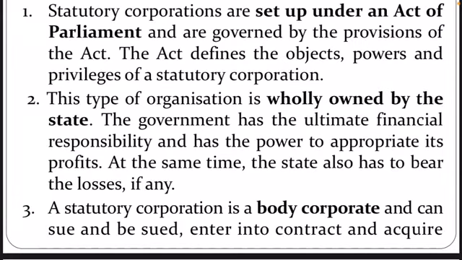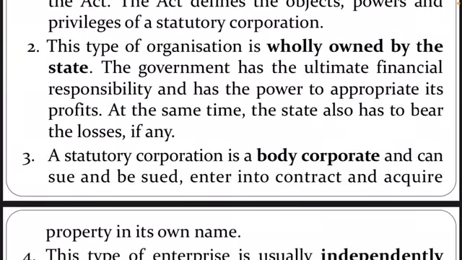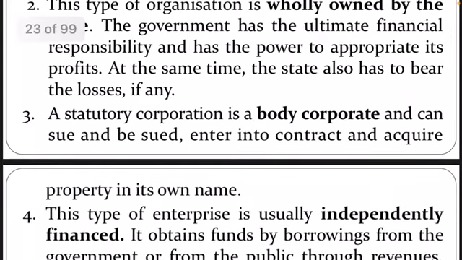Whatever profit is earned by the enterprise belongs to the state government, and at the same time, the state which controls and owns these corporations also has to bear any losses. This corporation is independent, so it can sue or be sued. It means they can file a case against some people, and people can file a case against this corporation, because it acts as a different identity.